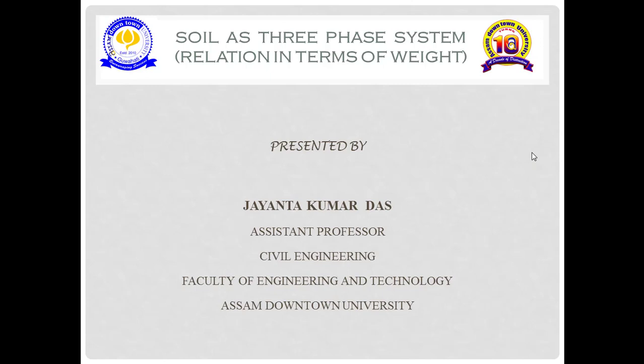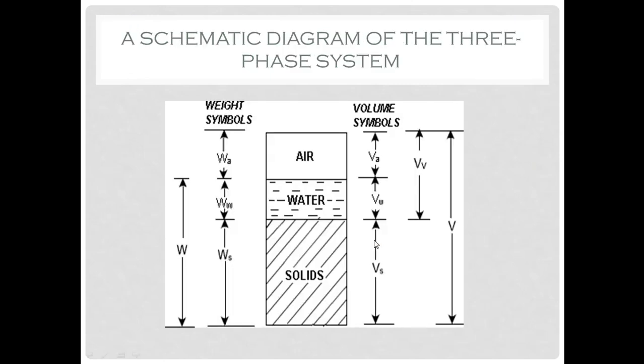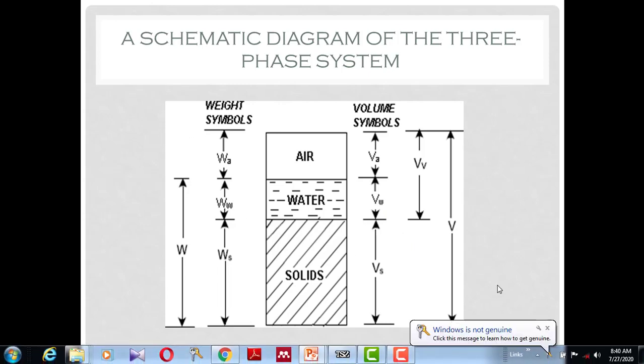So in this video, we are going to discuss about different relation of soil in terms of weight. So till now we have discussed about this phase diagram of soil mass. So here different notations are given in terms of weight and in terms of volume. So in the previous classes and previous videos, we have already discussed about different relation in terms of volume. So in this video, we are going to discuss about different relation in terms of weight.